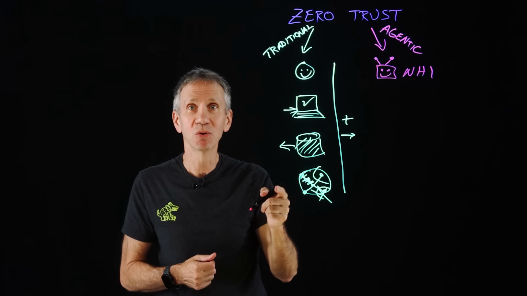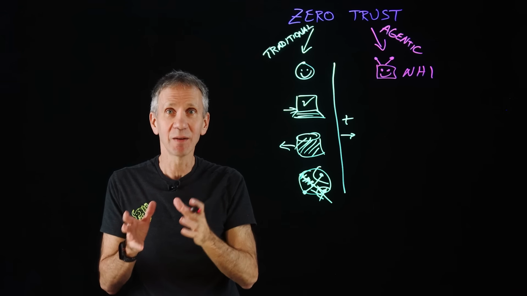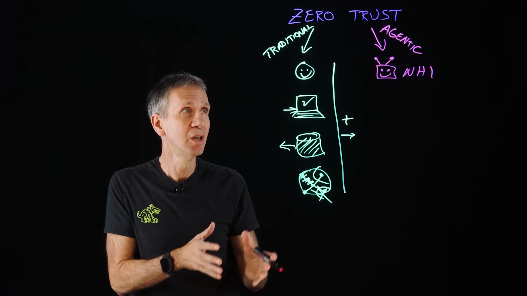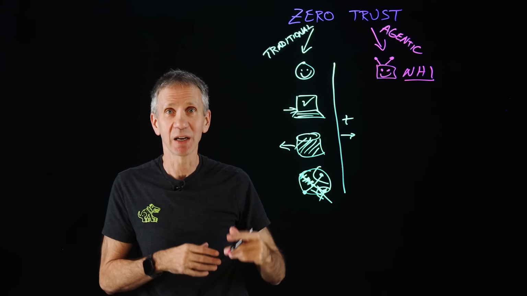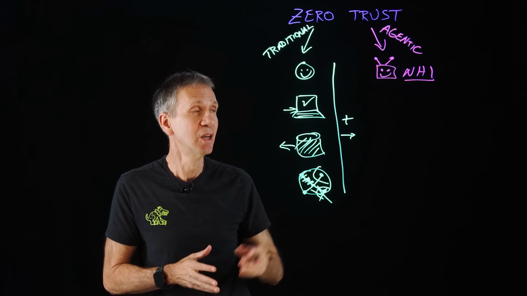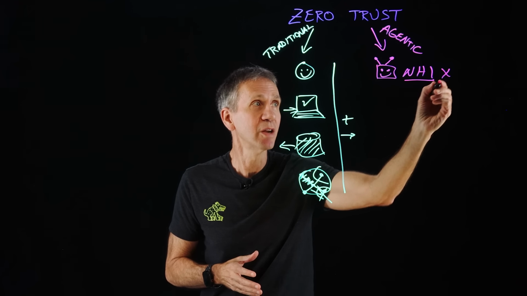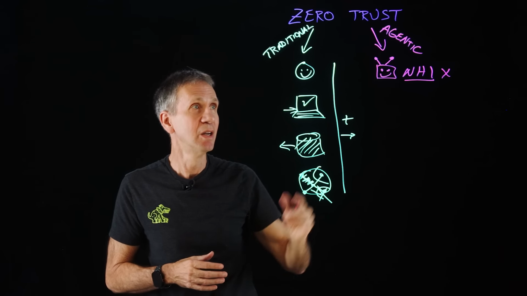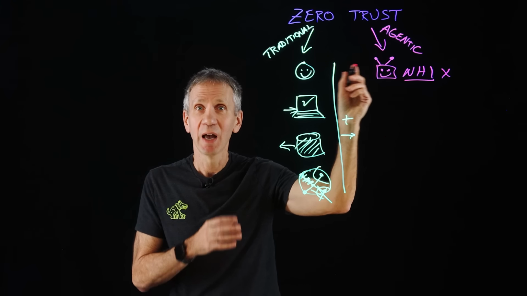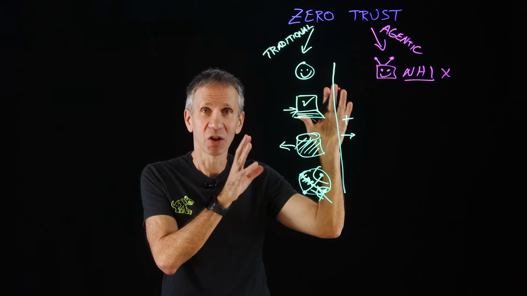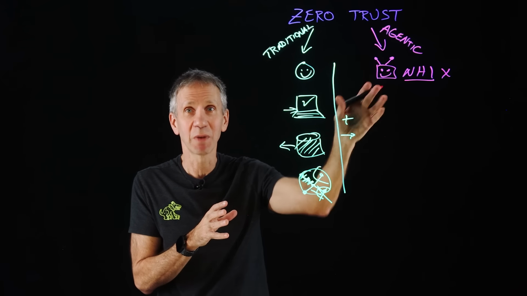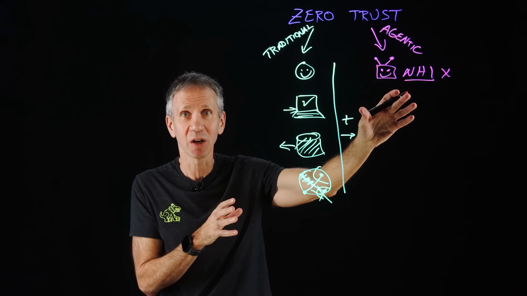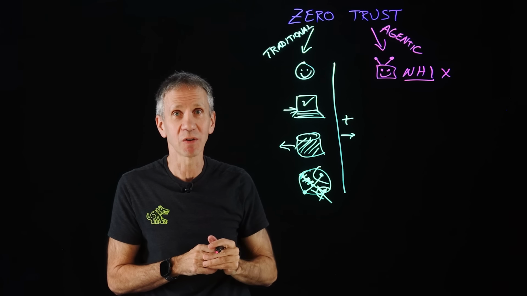So here we had users, and we could associate them with the identity they were using, but an agent may in fact use lots of these different NHIs, lots of different non-human identities. So here we have a proliferation of these things growing. I need to make sure all of them have the same level of control and visibility that we had for the human users. In fact, maybe even more, because they're operating autonomously, and we need supervision of that.